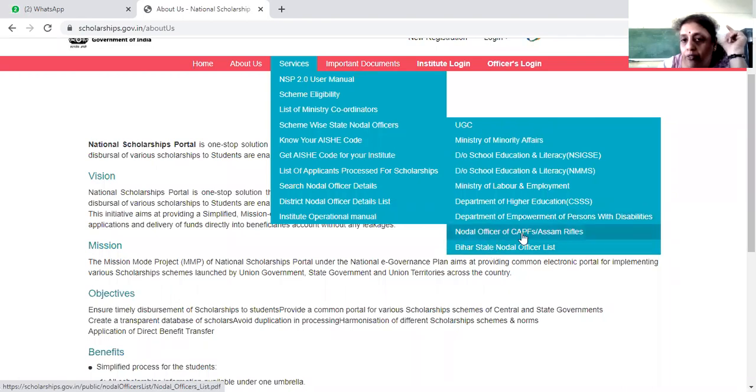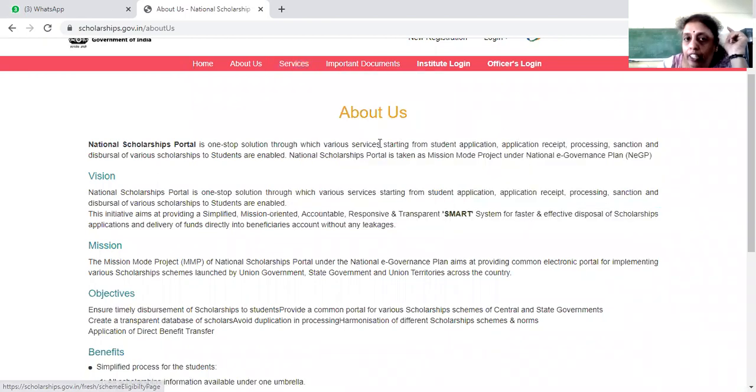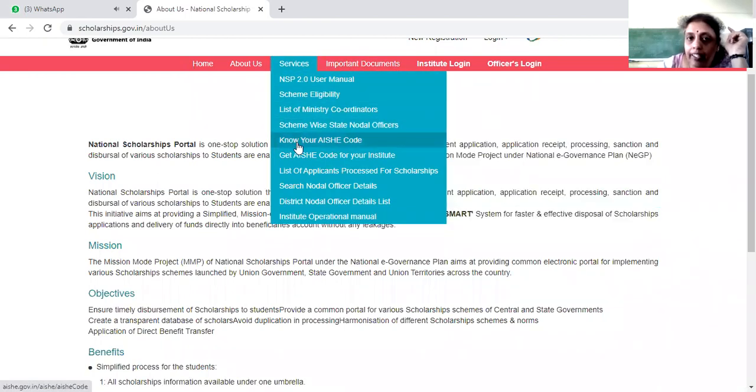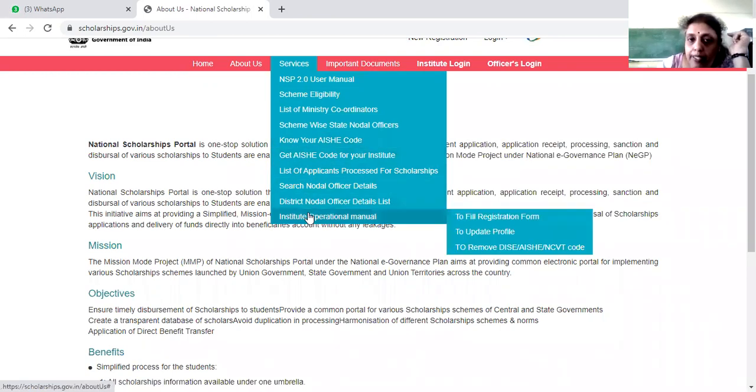Like Bihar, nodal officer of CAPFS, Assam, Department of Empowerment of Persons with Disabilities, Higher Education, Labour and Employment, then School Education and Literacy. Like that you can contact, and all the details will be there. But to do that, you should know your AISHE code. Once you are going to apply for the scholarship, you can contact me or Sunita madam in the office scholarship section, where she will guide you on how to upload the applications. Then you can search about the nodal officers.